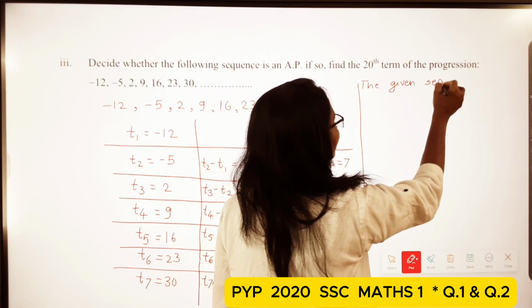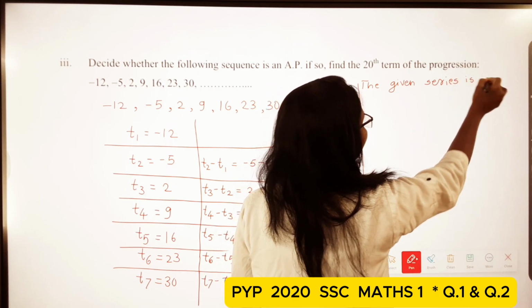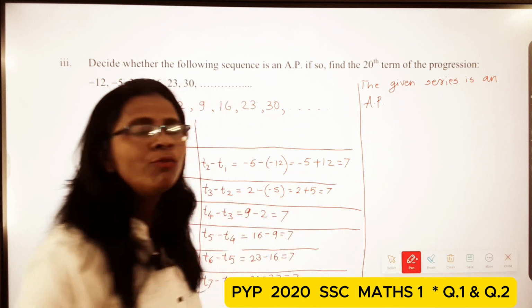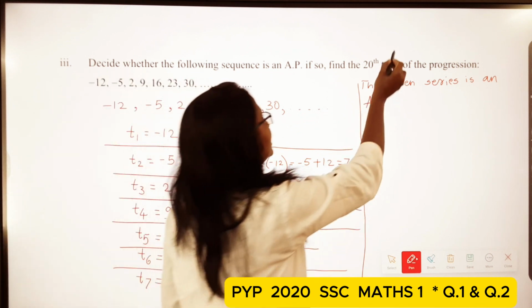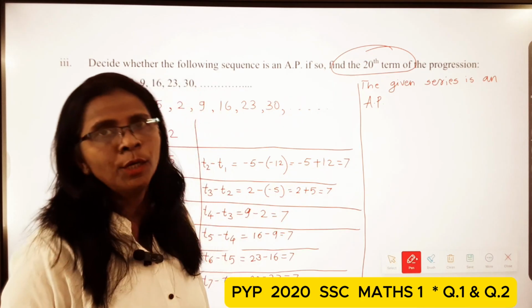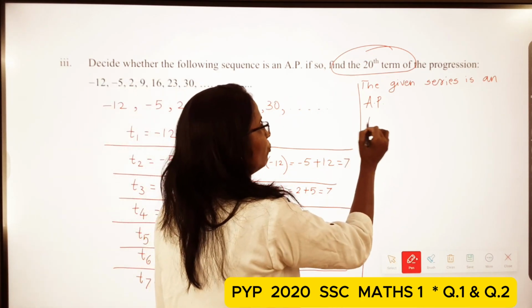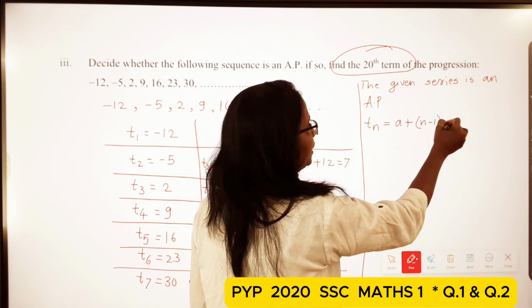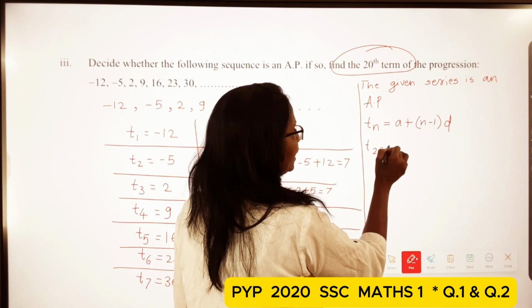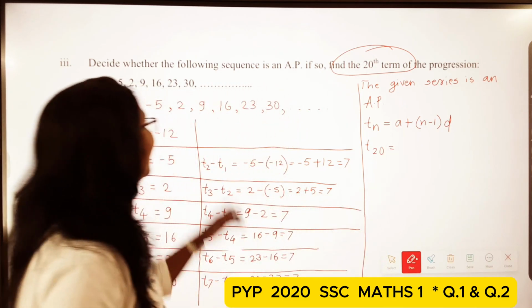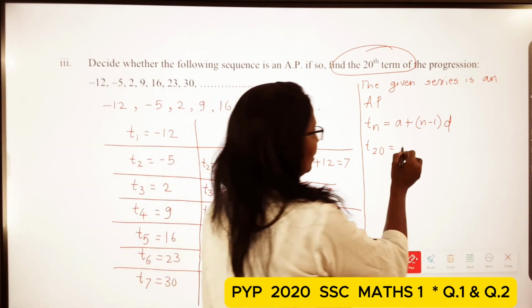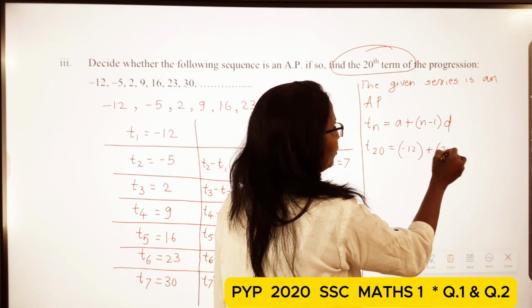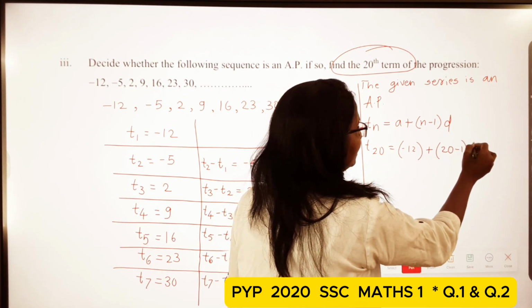The given series is an AP, so we can calculate the value of the 20th term. Here we use the formula Tn = a + (n - 1)d. So T20 = a, where a is -12, so I write here -12, plus (20 - 1), and d is 7.